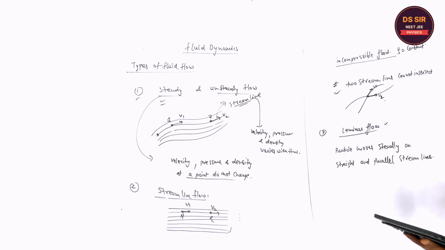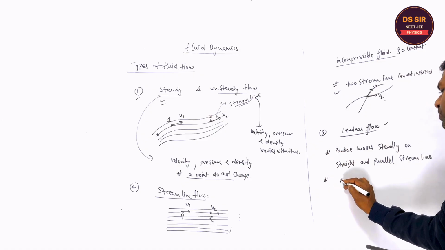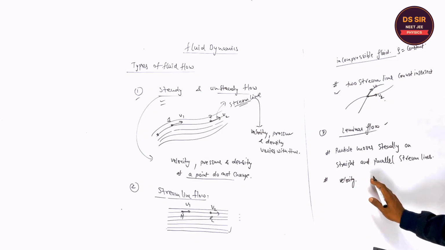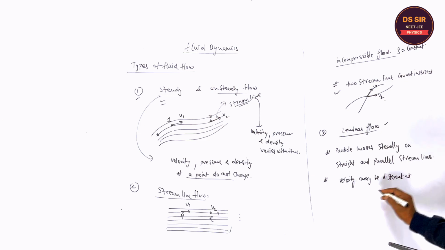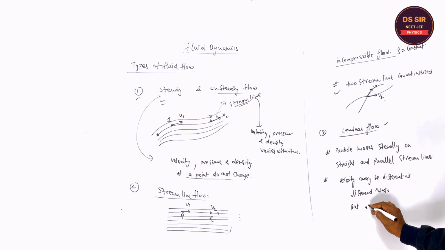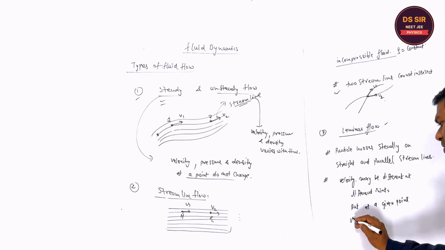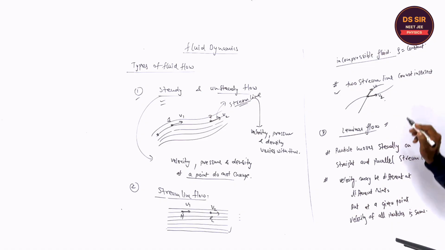Is it clear or not? In laminar flow, the velocity may be different at different points, but at a given point the velocity of all particles is the same. This is called streamline flow.